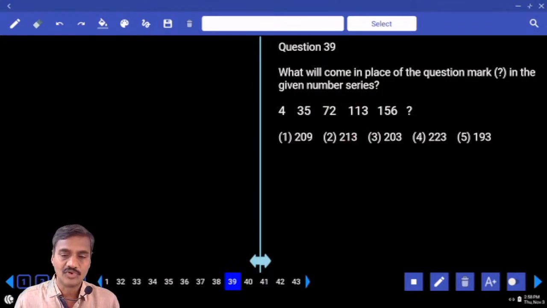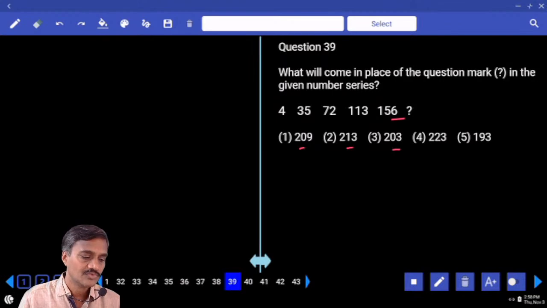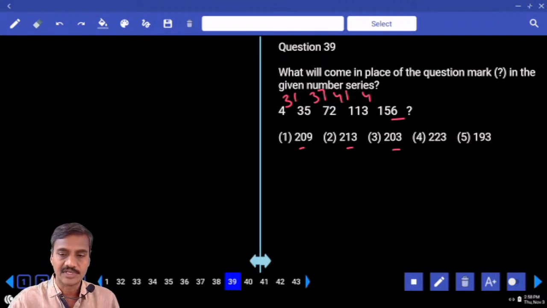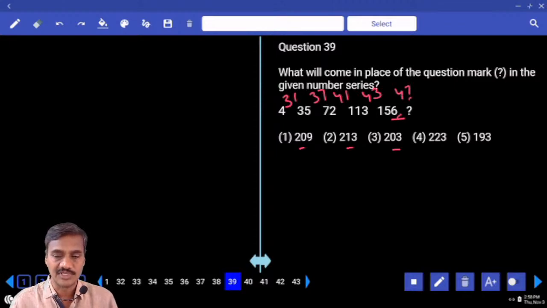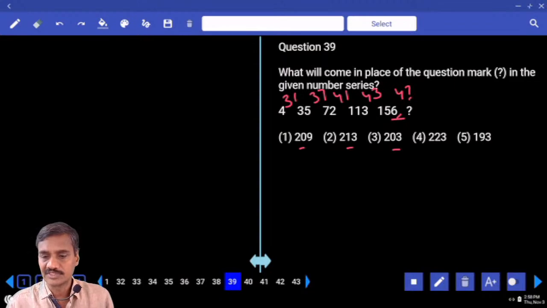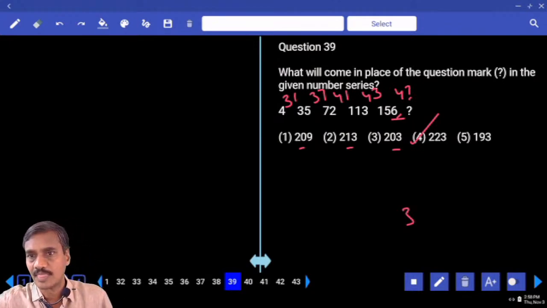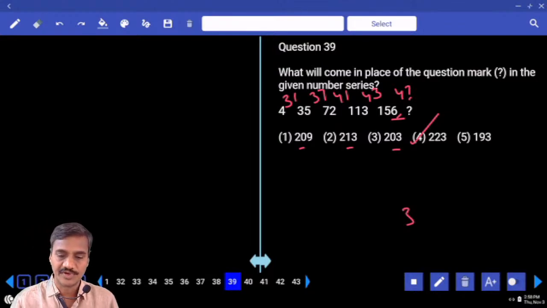Then 39, 4, 35 and so on. Now the choice is 200. It is not even doubled, hence it must be under difference. 4 and 35, tell me what is the difference we have? 31. Next 35 and 72, 37. 31, 37. Here the difference is how much? 41. Next one 43. 31, 37, 41, 43, 47. And 47, 6 plus 7, 3. And 3 is the last digit here. 15 plus 4, 21 plus 1, 22, choice 4. 39, it is choice 4. And next one, 40.